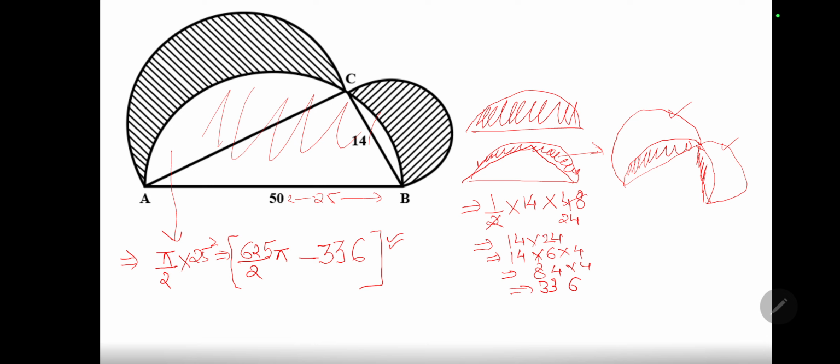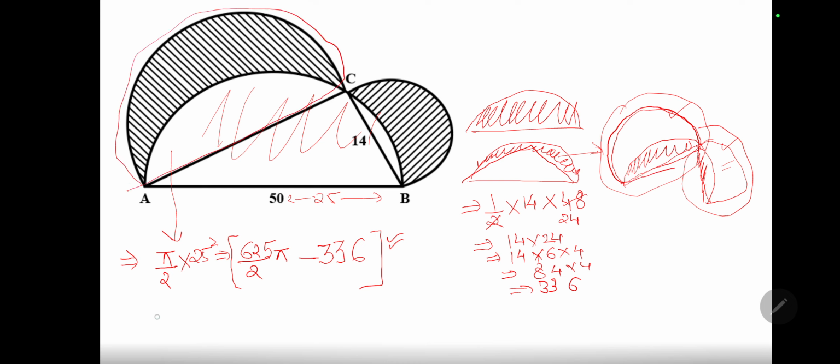Now what I can do is sum up this total area and then subtract this area. I will get the remaining area. I hope now you are getting it. What I am doing is firstly taking out this whole area, this one.